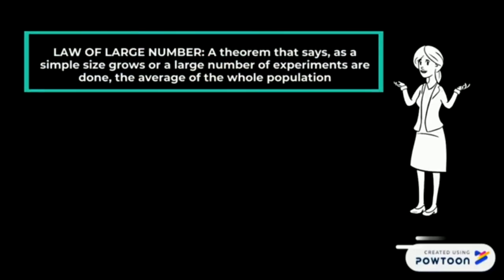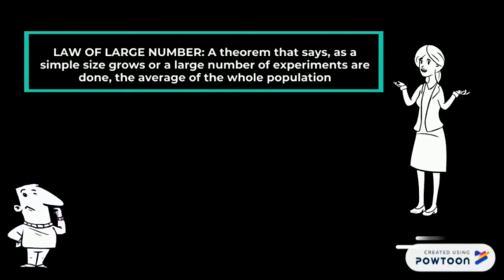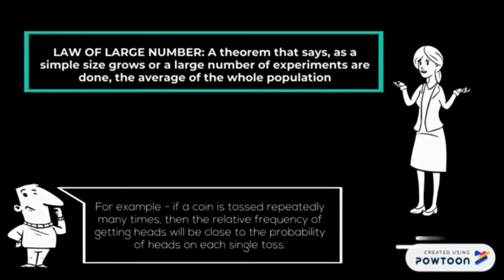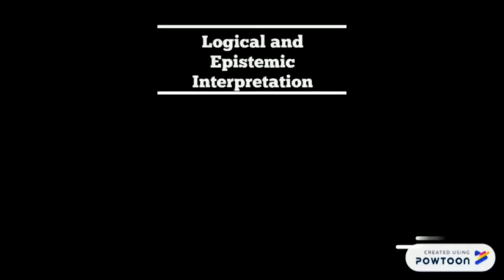The law of large numbers is a theorem that says as a sample size grows, or a large number of experiments are done, the average approaches that of the whole population. For example, if a coin is tossed repeatedly many times, then the relative frequency of getting heads will be close to the probability of heads on each single toss.